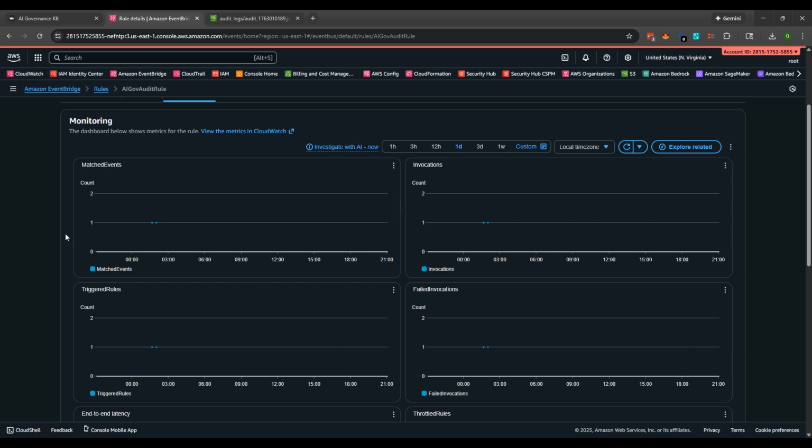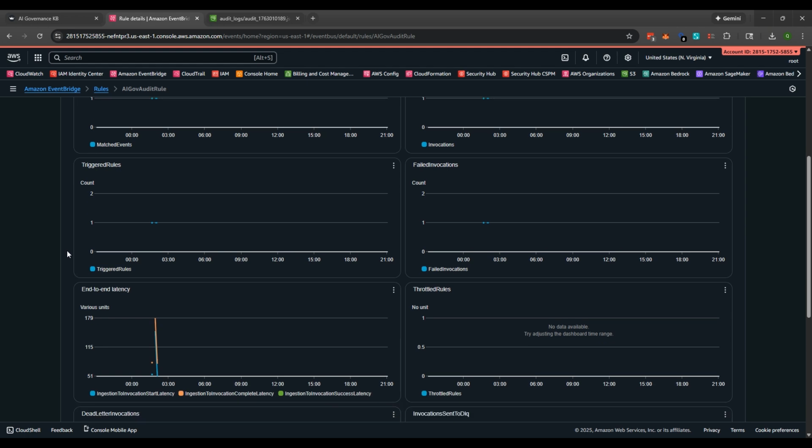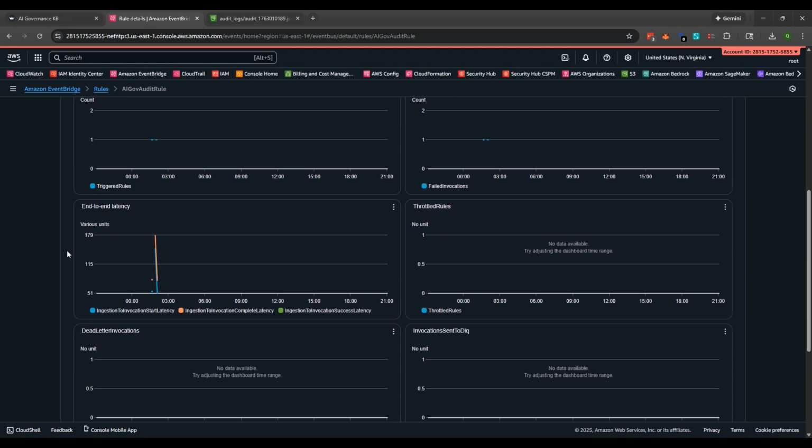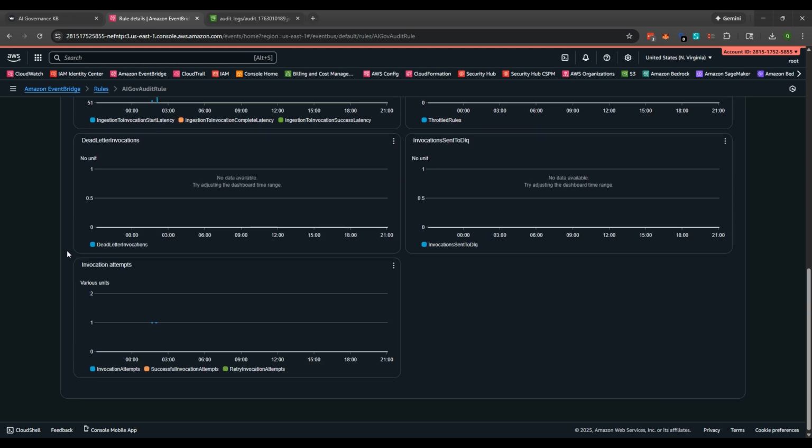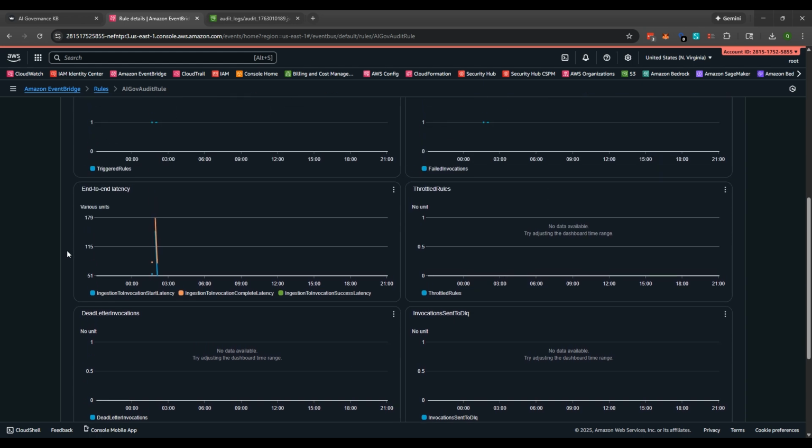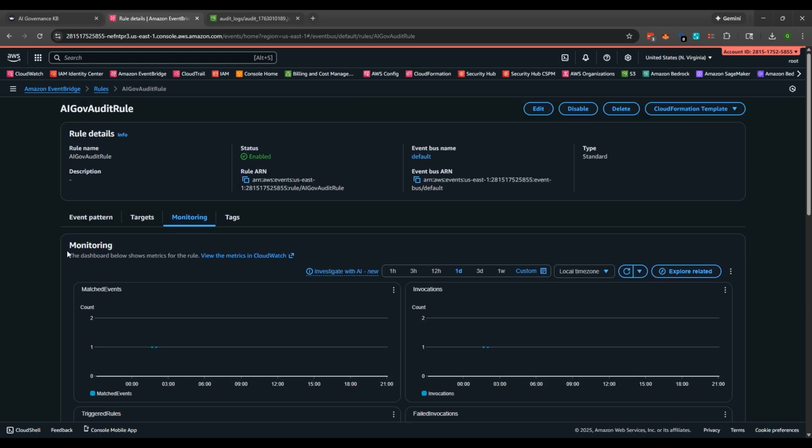As you see, I have matched events, invocations. We have end-to-end latency. So here you go. Here's the EventBridge, and you can create additional rules if you want, but this was just a general rule I created in my lab, just to show you how EventBridge can be tied to this, right?